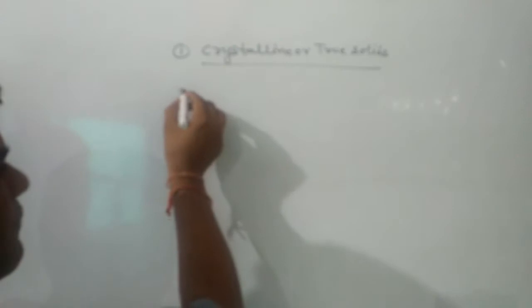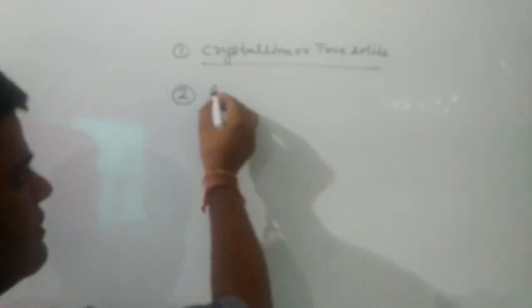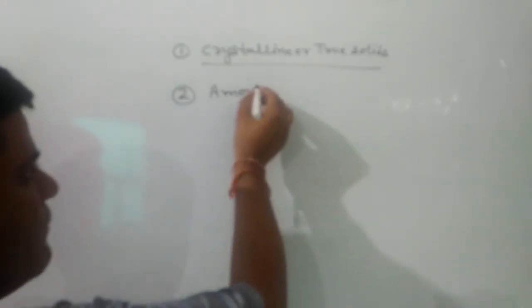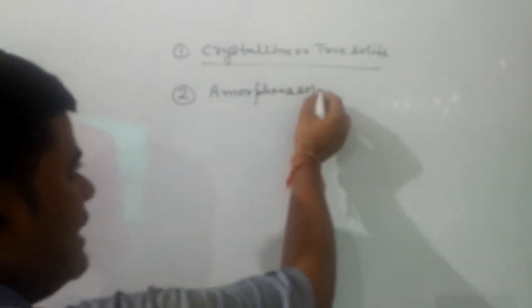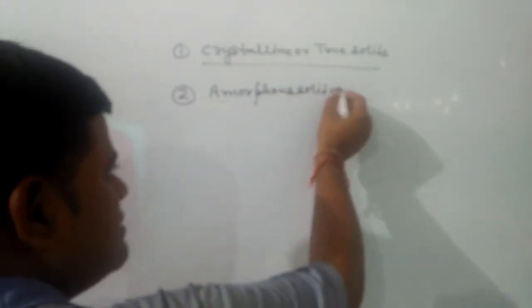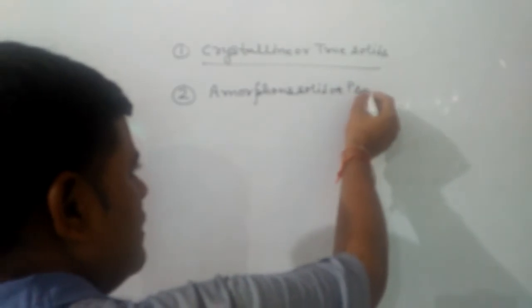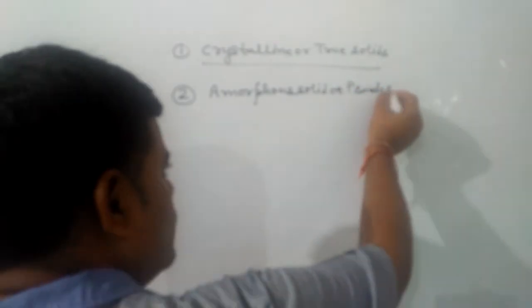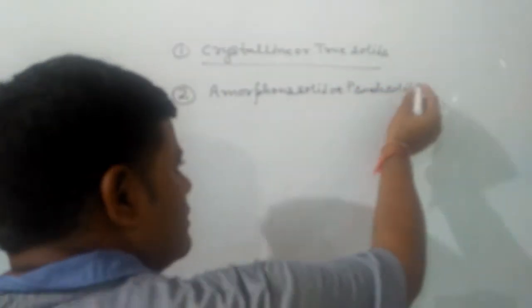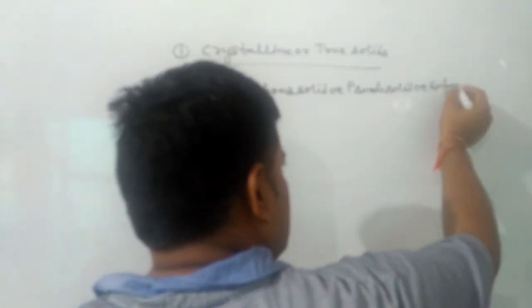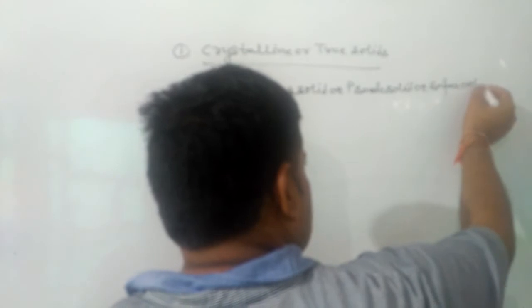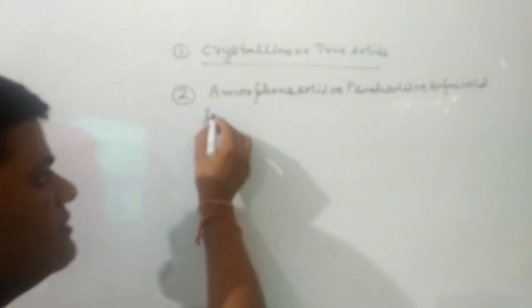After this, we have to discuss the second type of solids, which is amorphous solids. Amorphous solids are also known as pseudo-solids or supercooled liquids.